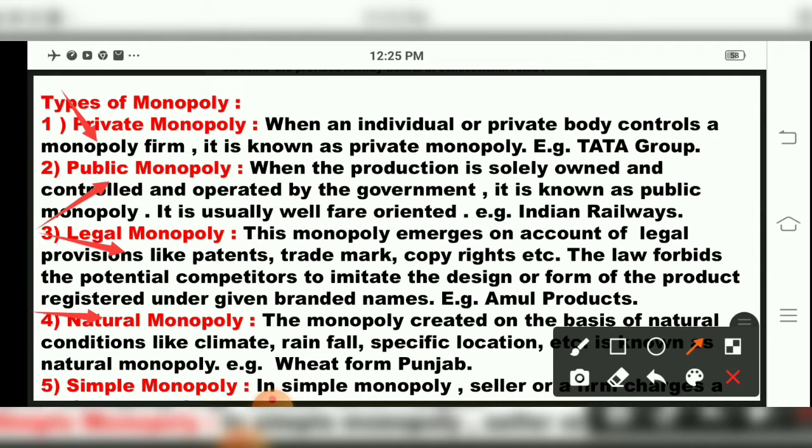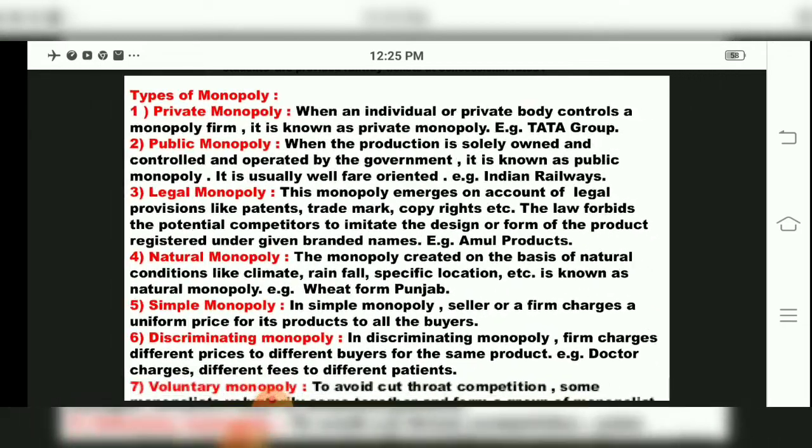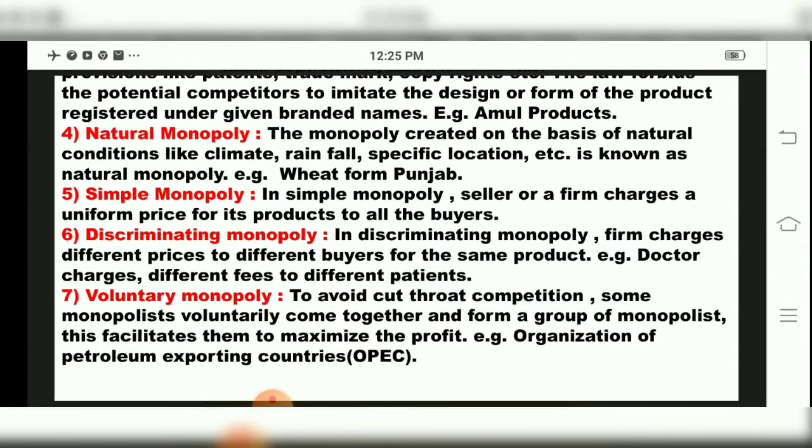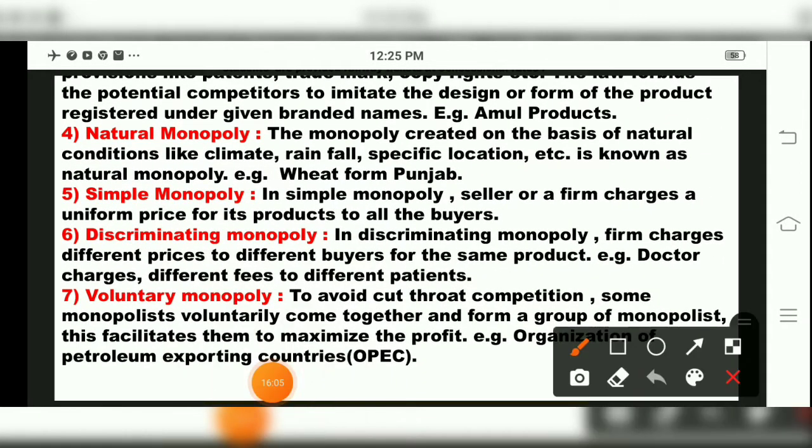Then the fifth type of monopoly is, children, simple monopoly. Now what is this in simple monopoly? We'll see. In simple monopoly, a seller or a firm charges a uniform price, children, to all the buyers. See, natural monopoly, what we studied, children, is created on the basis of natural conditions like climate, rainfall, specific location, etc. That is known as natural monopoly. So example, wheat from Punjab.